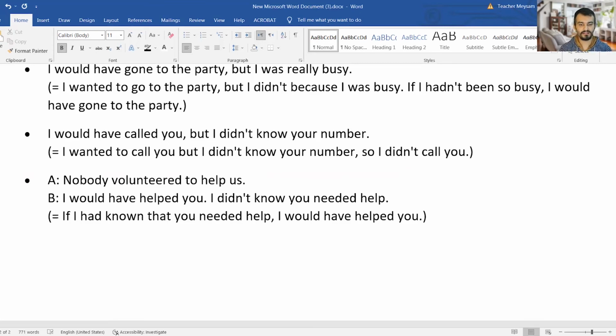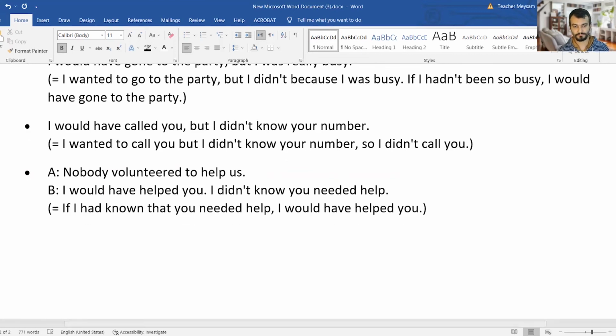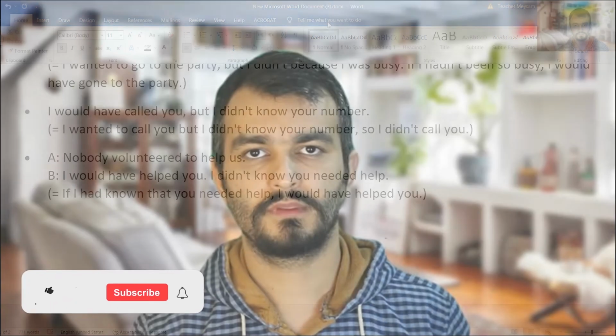A, nobody volunteered to help us. B, I would have helped you, but I didn't know you needed help, which means that you didn't tell me anything about it. So if I had known that you needed help, by any kind of reason, by any kind of way, method, I would have helped you. But I didn't help you because I didn't know it. Understand? Fantastic.